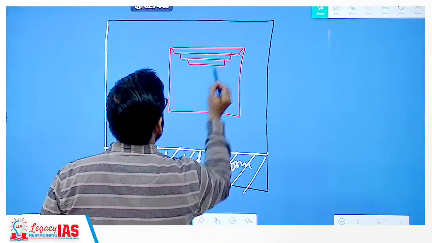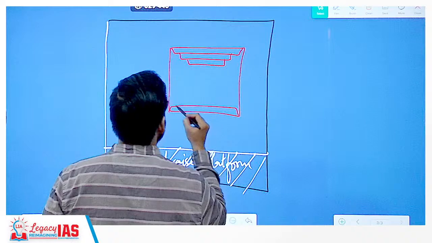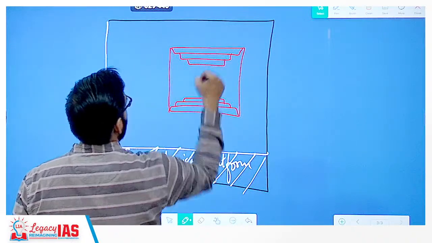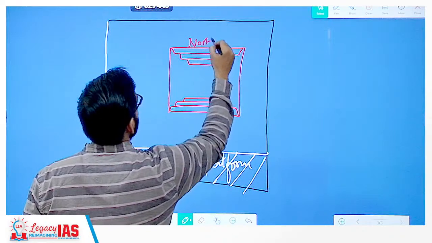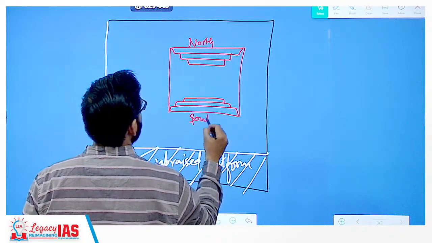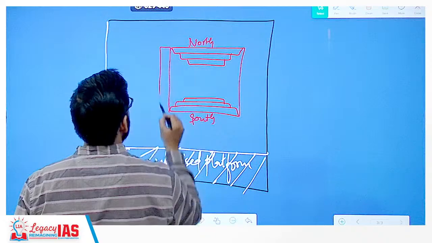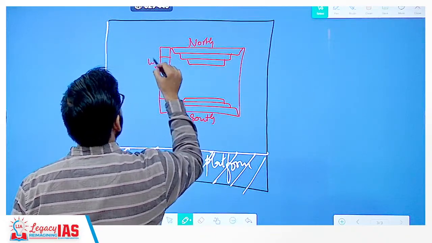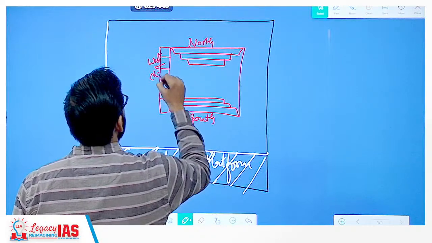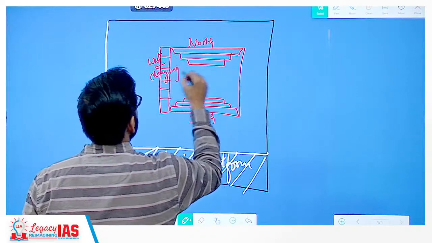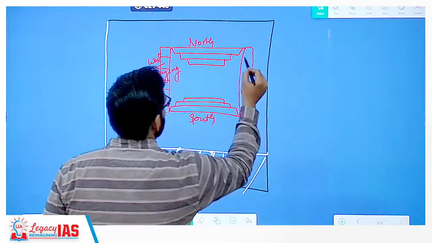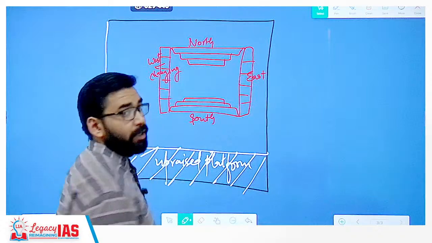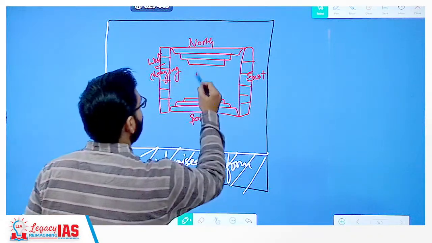Then in this upper town, you can see various buildings were there, like the most important architecture was this Great Bath of Mohenjo-daro or Great Common Bath. So it was in north to south direction, and on this side changing rooms were there. In west and east, changing rooms. Clear?